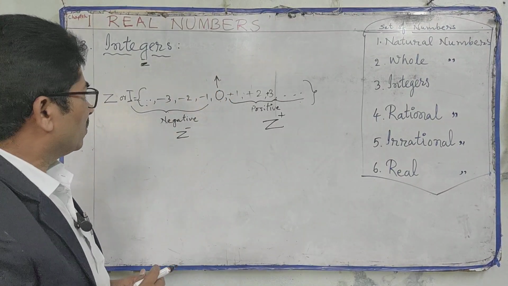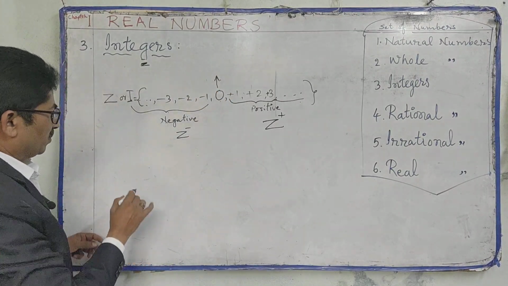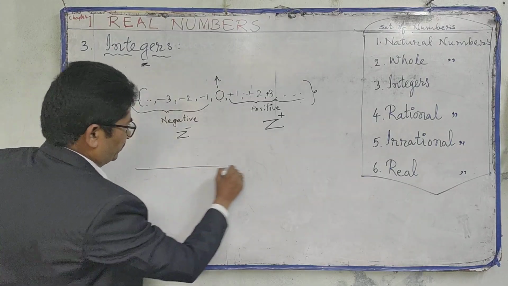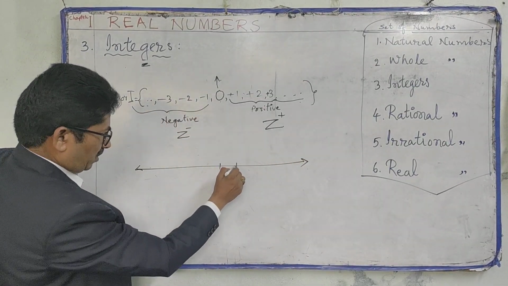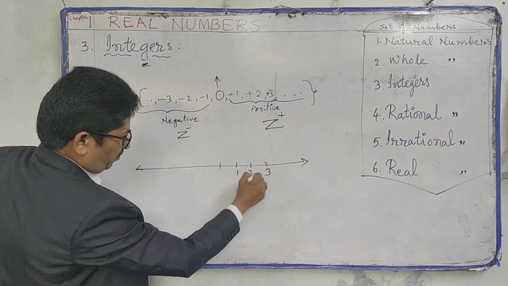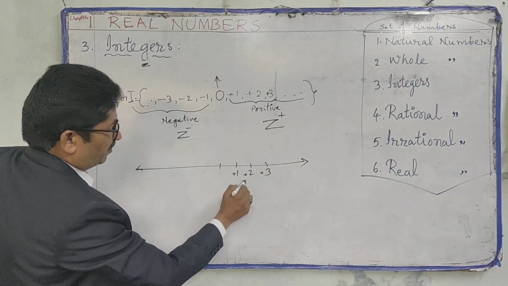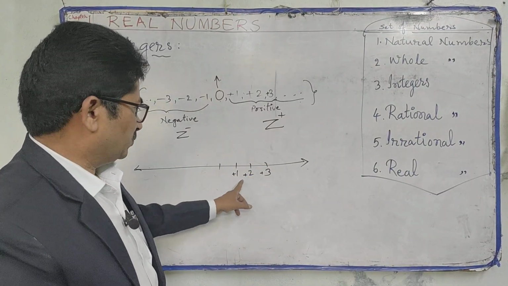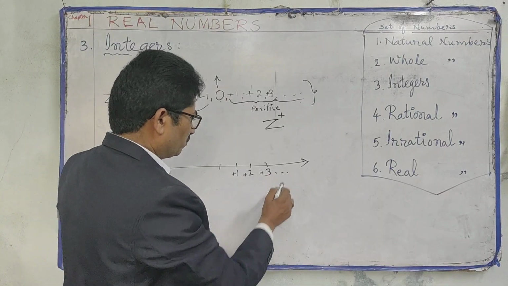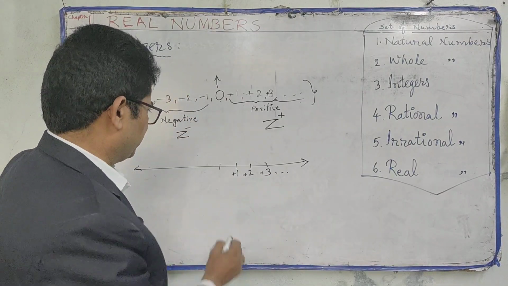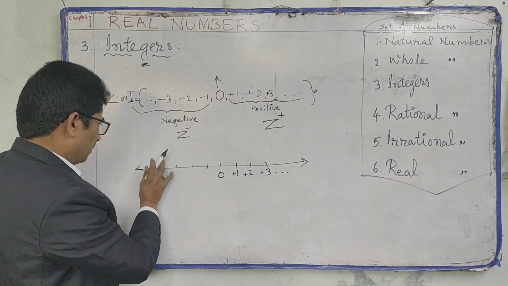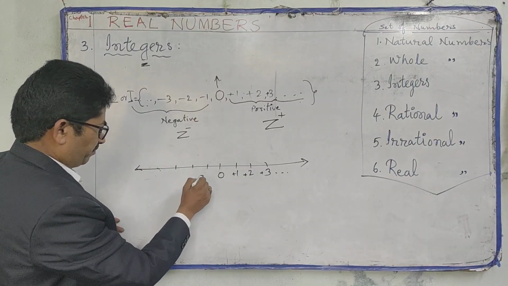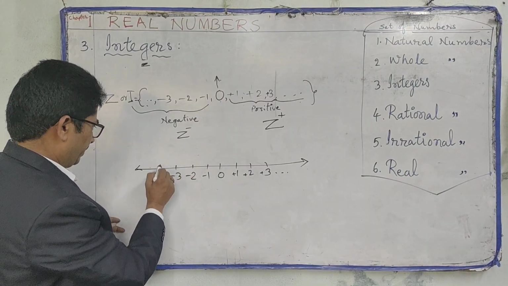We can show the numbers on a number line like this. 1, 2, 3, +1. Generally we omit this plus. Then -3.